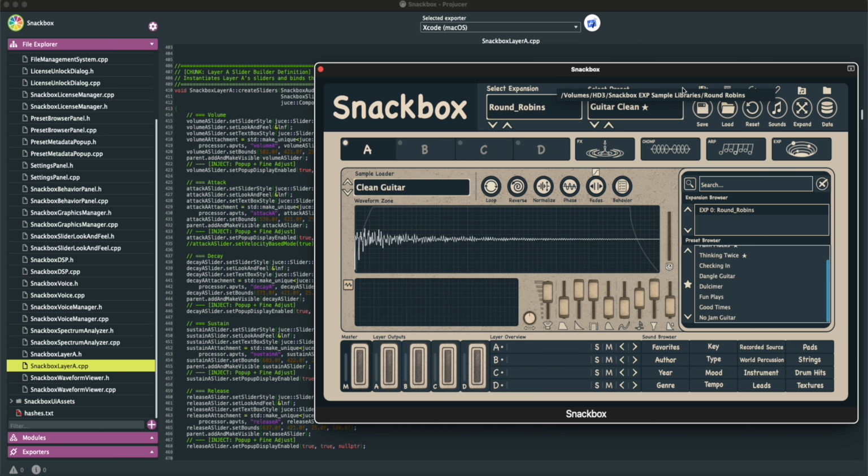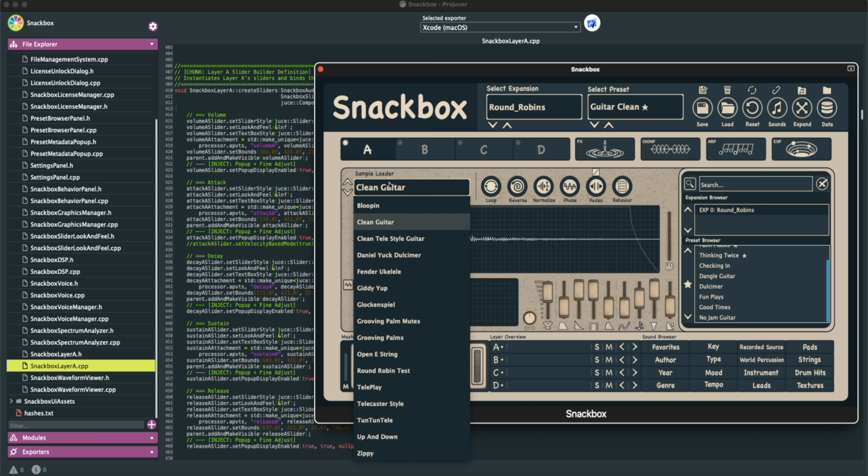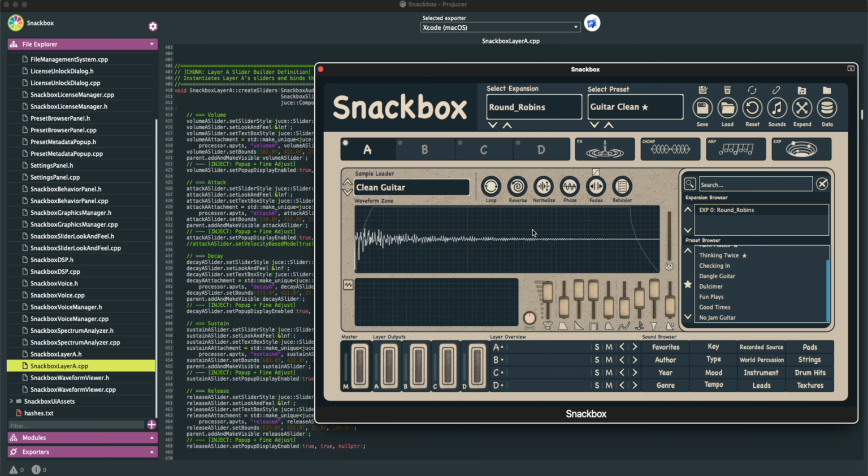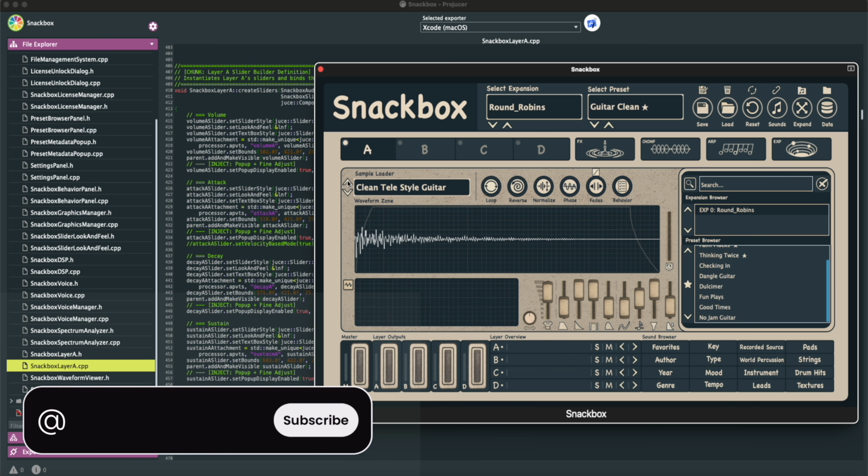Right here we have a relinker that allows us to relink our sample folders in case we want to relocate it. This is just a simple refresh toggle. This is a delete preset, save as. We have the save, load, reset. We have a sample selection folder. This is how we create our expansions, and right here is how we select the samples to start tweaking and manipulating. Right here we have arrows to toggle those as well.